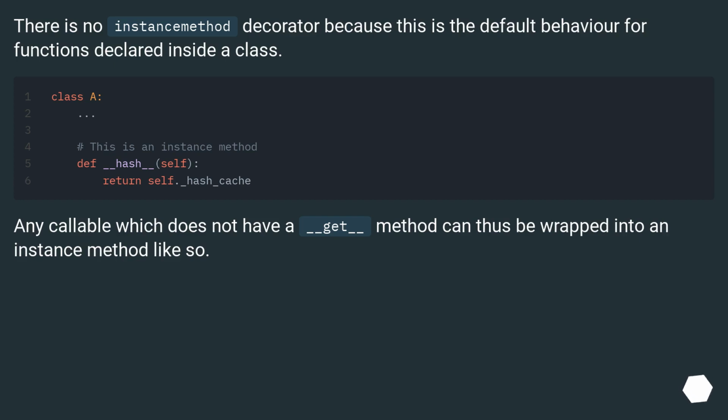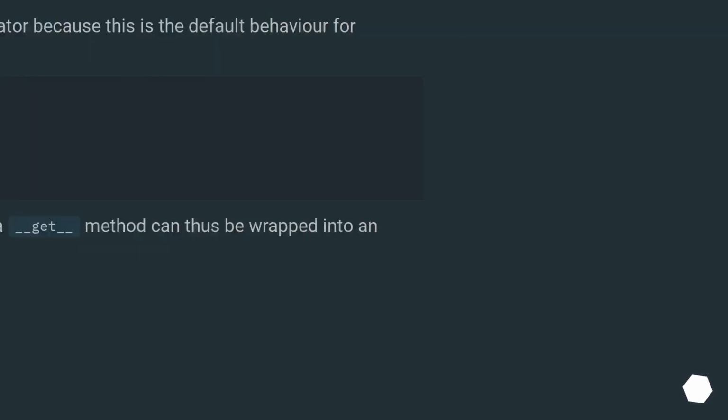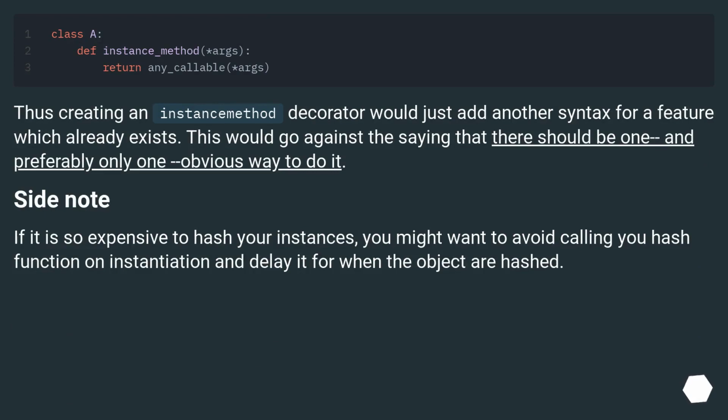Any callable which does not have a __get__ method can thus be wrapped into an instance method like so. Thus creating an instance method decorator would just add another syntax for a feature which already exists. This would go against the saying that there should be one and preferably only one obvious way to do it.